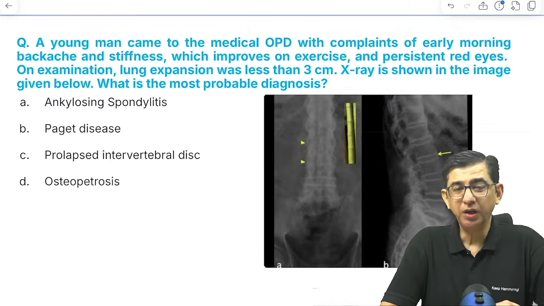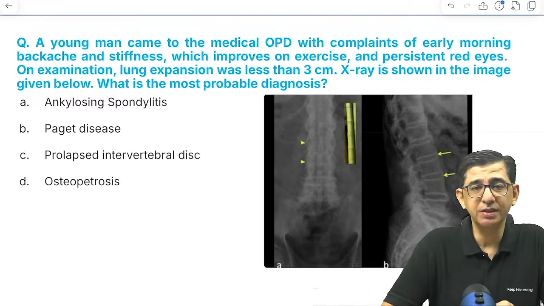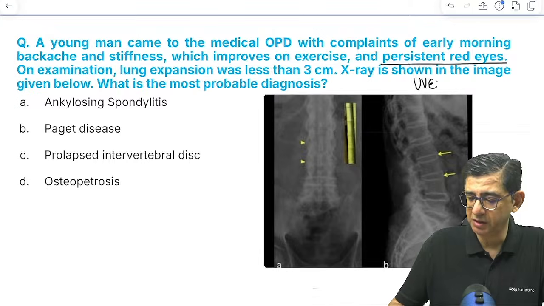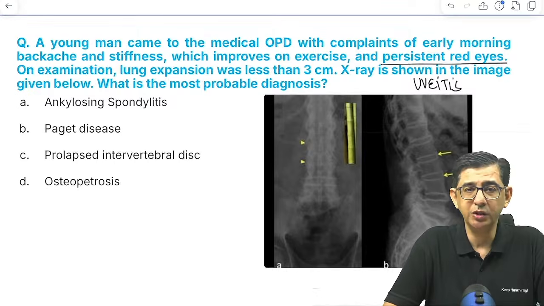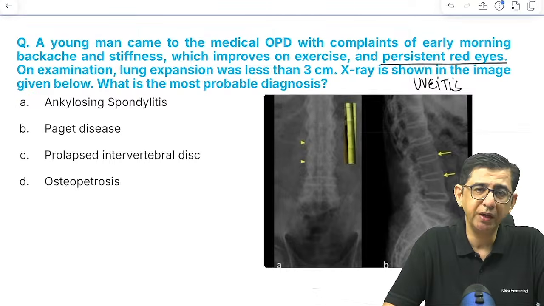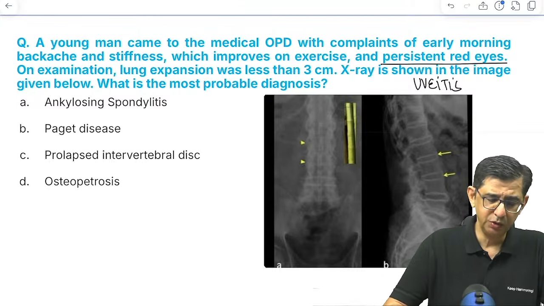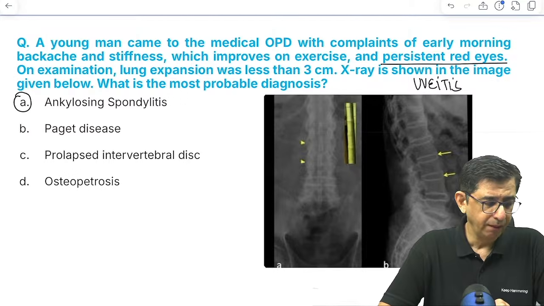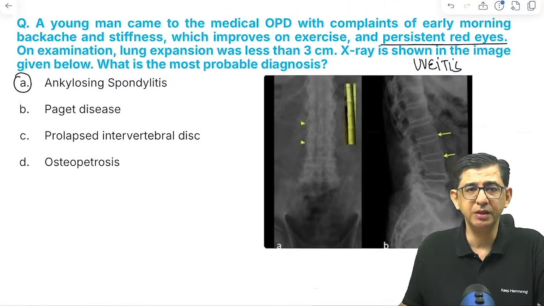Then there is this patient who came with complaints of early morning backache and stiffness that improves on exercise. That's one of the highlights of ankylosing spondylitis, and persistent red eyes. There was no mention of uveitis given in the question, but persistent red eyes was given. That was a very good hint towards presentation of ankylosing spondylitis. The x-rays anyway showed a stiff spine, a bamboo spine, plus the reduced lung expansion because of costochondral involvement. So this was a very easy pickup for all the students. Yeah, uveitis component, bamboo spine, so it makes it easier.